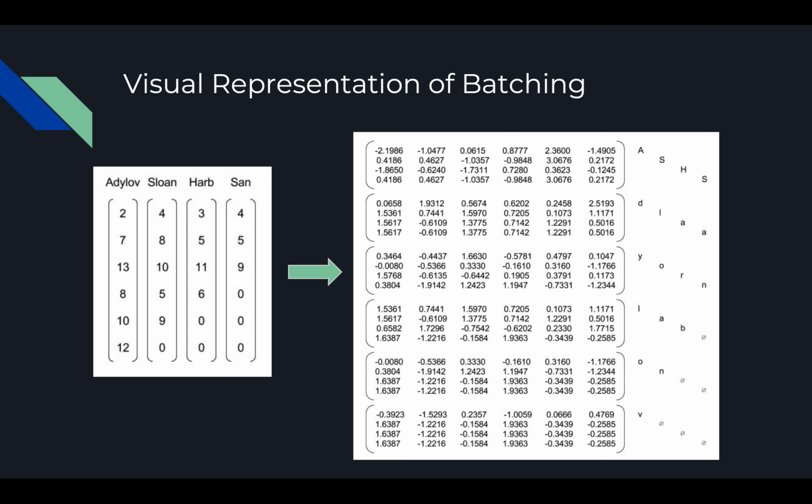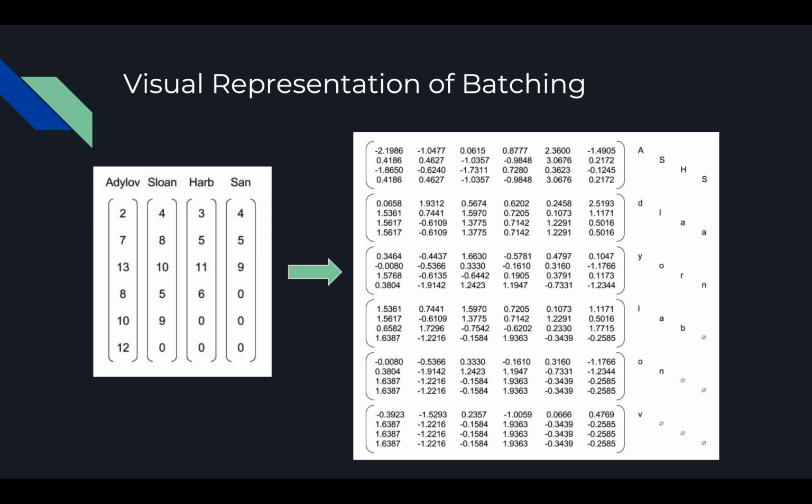Once the last names are reshaped, the batching process translates the first character of each sequence. So for the A, S, H, and S in Adloff, Sloan, Harb, and San, those are processed at the same time. Then the second character of each last name is processed, and then the third, and so on until the very last character is processed.